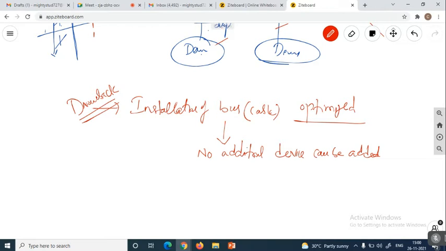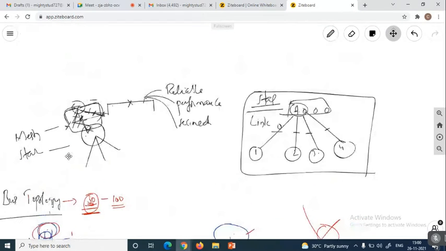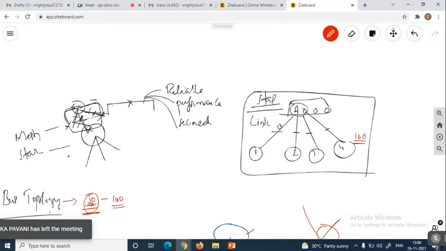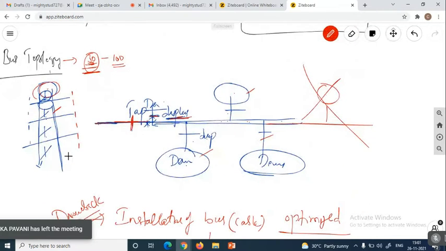Okay, advantages. In the sense, as we studied in mesh and star, once a drop line is there, we have a dedicated path, so there is no problem of security. And at the same time, transferring the data to a number of devices is very easy. See here, if you have 100 devices here, we would have to make networking links from this host to all the devices. But instead of maintaining the host with the help of these different routers, we are going to maintain a common cable. This is going to be taken as a bus.